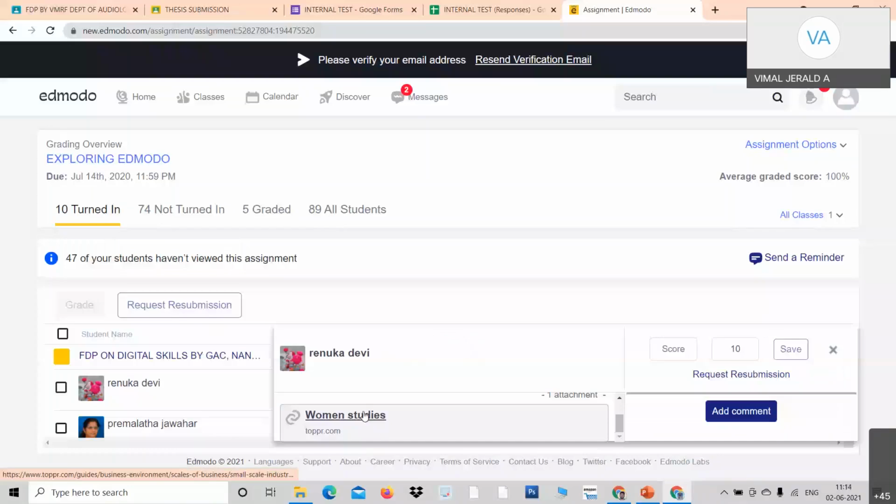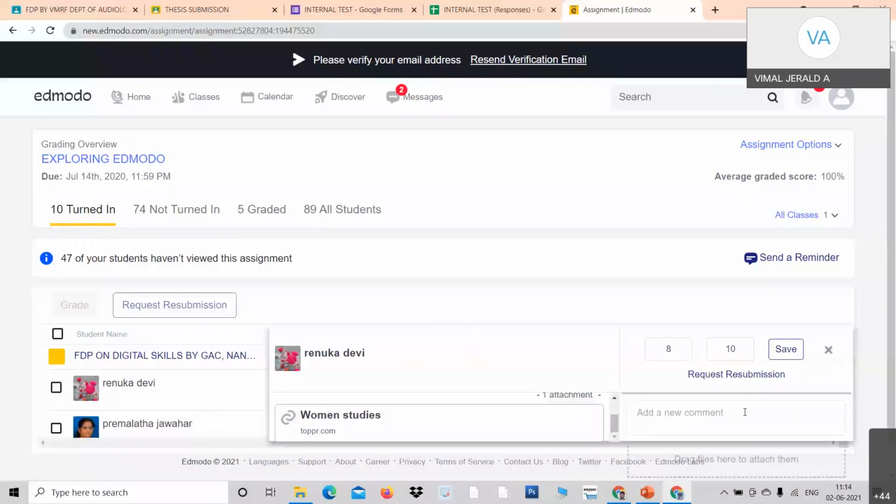For example, 8. I just give 8, and if you want to add a comment, press here and click add comment. For example, very good or something like that. So I have added the comment and press save. So it is saved. And go to the next student. See, close here and go to the next student.